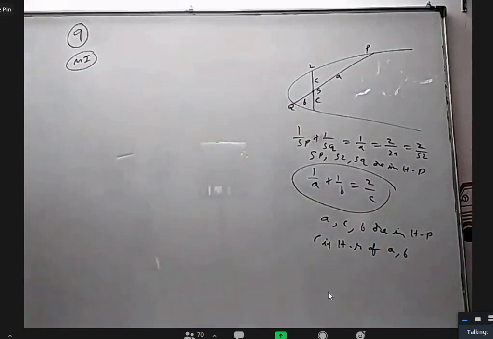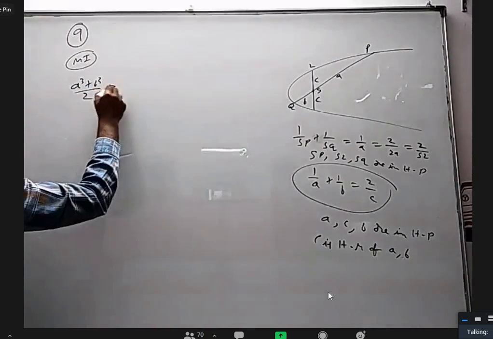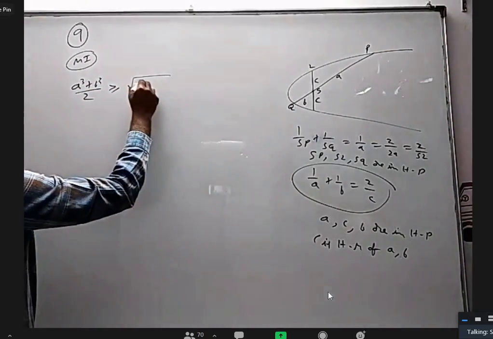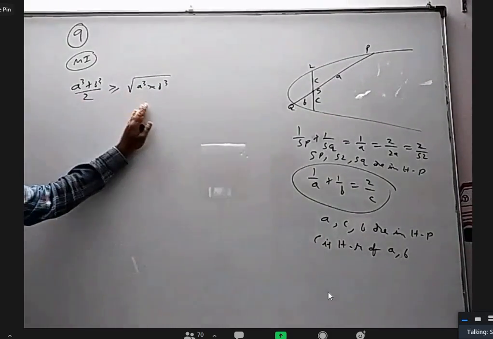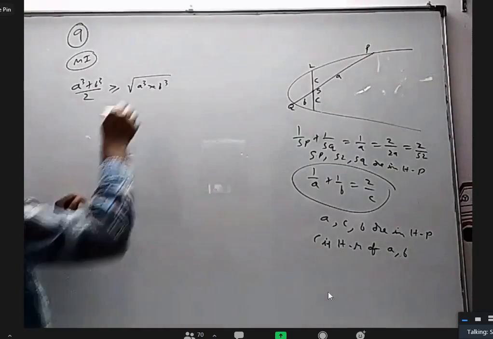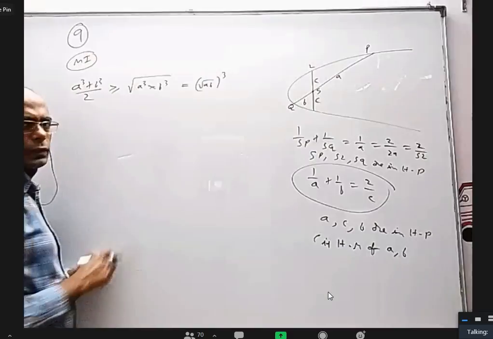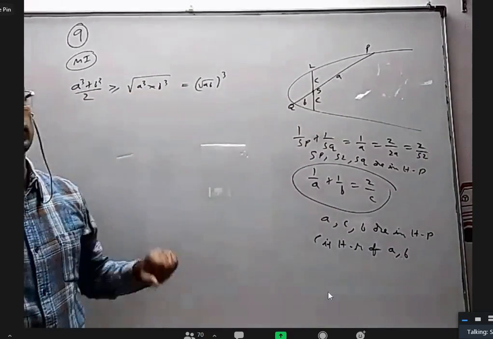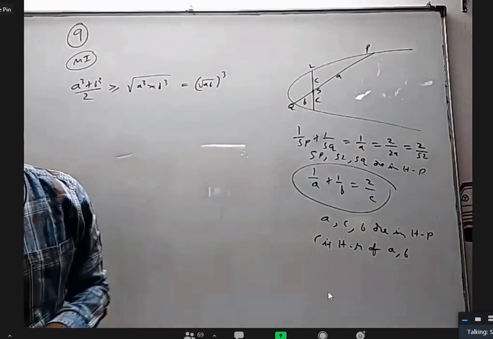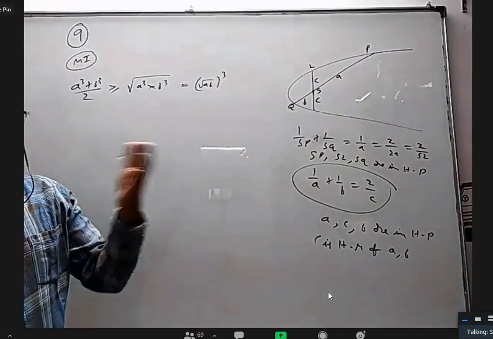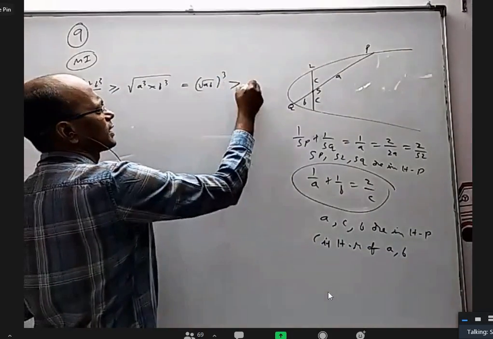So one way is (A cube plus B cube) by 2 is greater than or equal to the square root of A cube into B cube. Arithmetic mean is greater than or equal to geometric mean. Is it okay? Now this I can directly write as (root AB) whole cube. This cube I can take out. Now this is the geometric mean of A and B. Obviously it will be greater than the harmonic mean of A and B. Arithmetic mean is greater than geometric mean, which is greater than harmonic. So I can say this is greater than C cube directly.